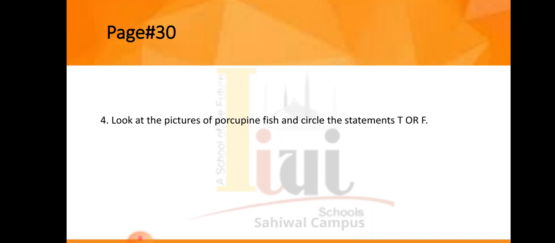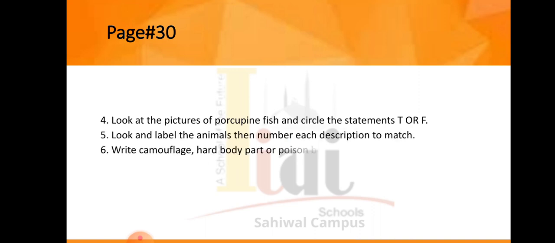Now comes activity number 6. Write camouflage, hard body parts or poison below each description. Like, lionfish have poison spikes. You have to tell whether this property is camouflage, hard body part or poison. You have to write the correct answer under these descriptions. Lionfish have poison spikes, so it's about poison. You have to write below it, poison.